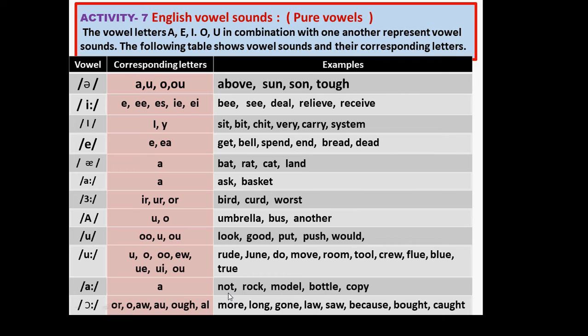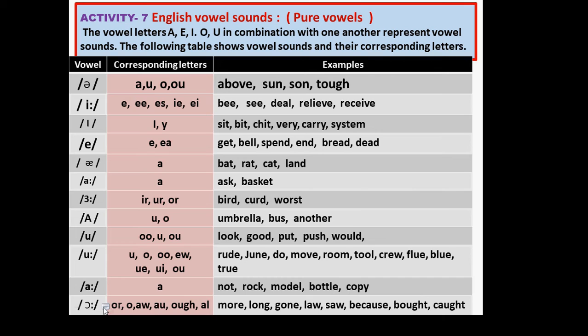Say, not, rock, model, bottle, copy, again, not, rock, model, bottle, copy.